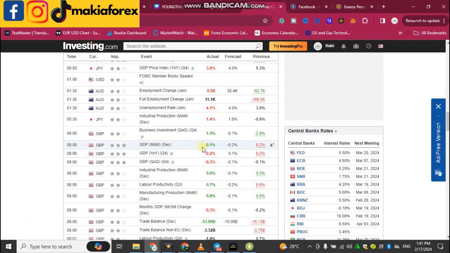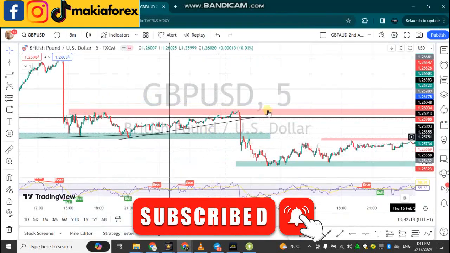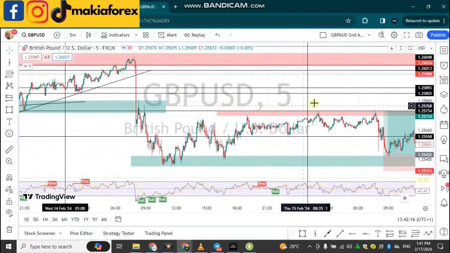We can see that the MOM was minus 0.1, which was better than the consensus and also the previous, but the GDP YOY was minus 0.2 and the GDP QOQ was negative. You can see that the news was negative compared to the consensus. So let's see what it did to GBPUSD on that particular day. So let's go all the way to Thursday.